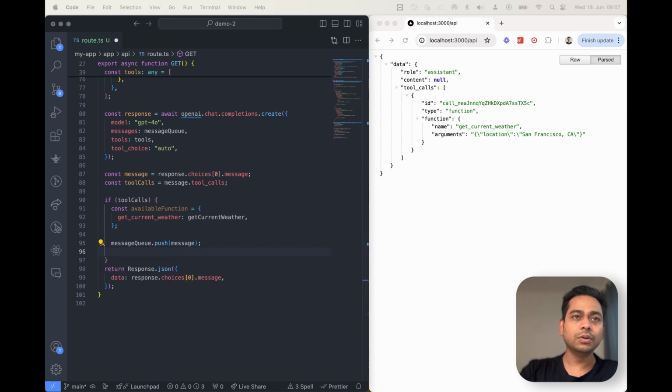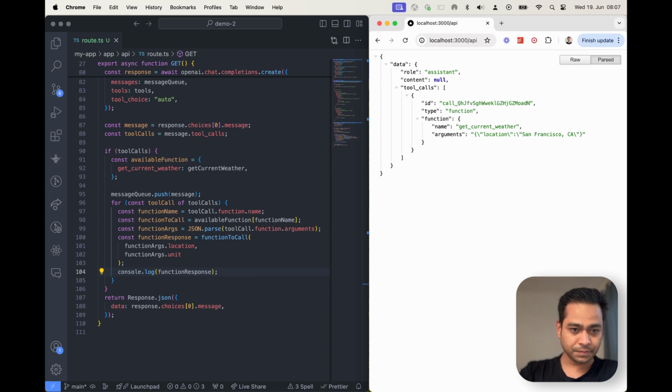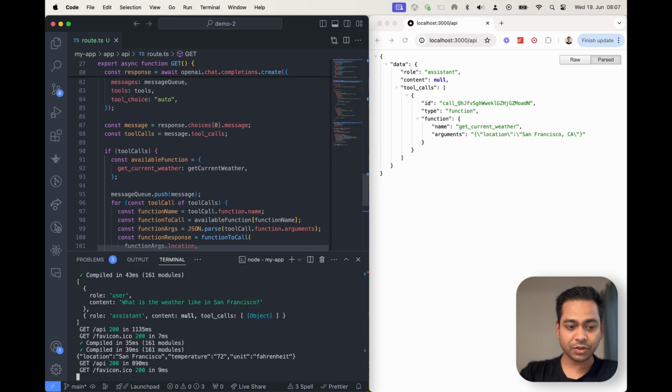Perfect. Cool. So now we actually have to call the tool, and the way we do it is we run a for loop. Based on whatever tools it says, we figure out this is the function name, this is the function argument, and we call the actual function and get the function response. We can also log this just to see what the function response is. So now when I call this, this is what comes out of my function call: San Francisco, temperature 72 degrees Celsius, right? Perfect.